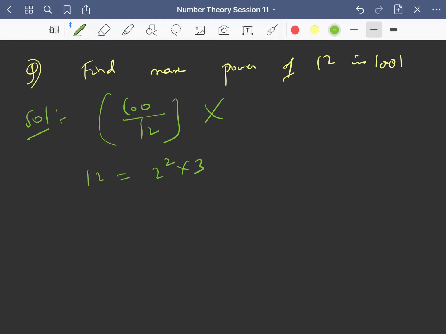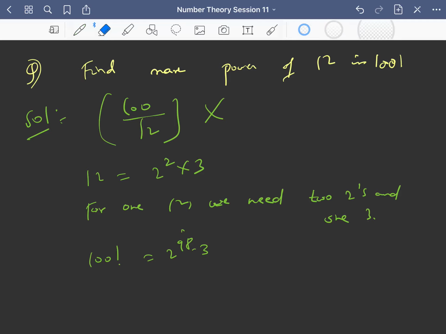So to get 1 12 we need 2 2's and 1 3, right? So this 100 factorial is 2 power 97, 3 power 48 and so on, right?